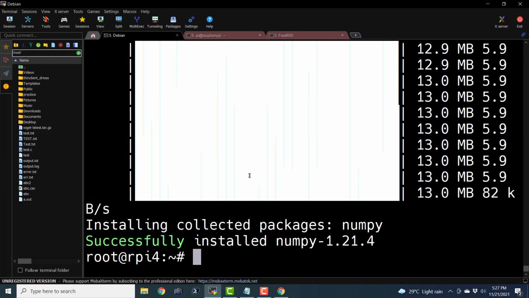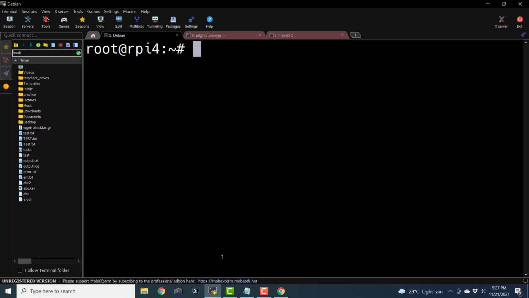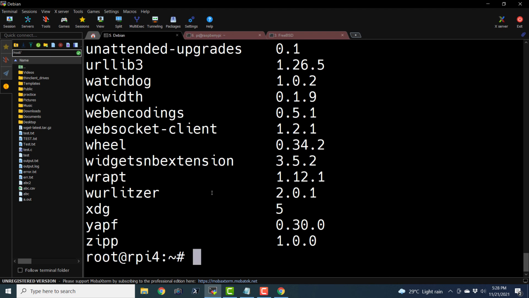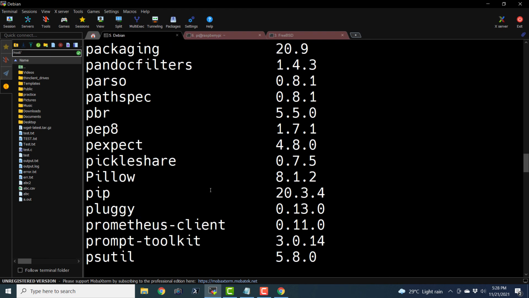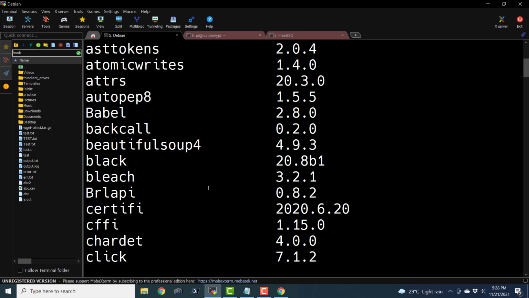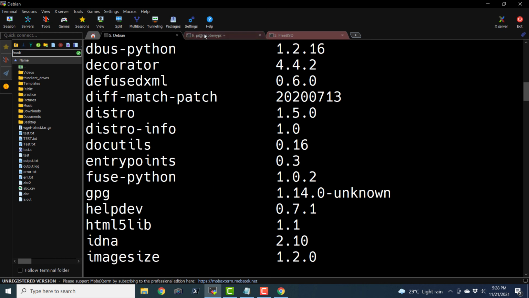Similarly, let us go to the Raspberry Pi. Here we have Debian, and here also I can say pip3 list, and it is going to show us the list of installed packages. I think it comes with a lot more packages on Linux than Windows.